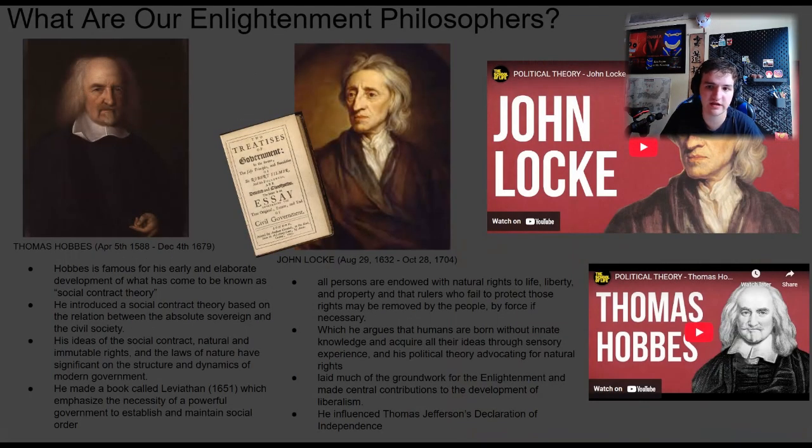All right, so in this part we're going to be talking about some 17th century English political theorists and philosophers, such as Thomas Hobbes and John Locke. Let's start with Thomas Hobbes, a 17th century English philosopher famous for the early development of what became known as social contract theory.